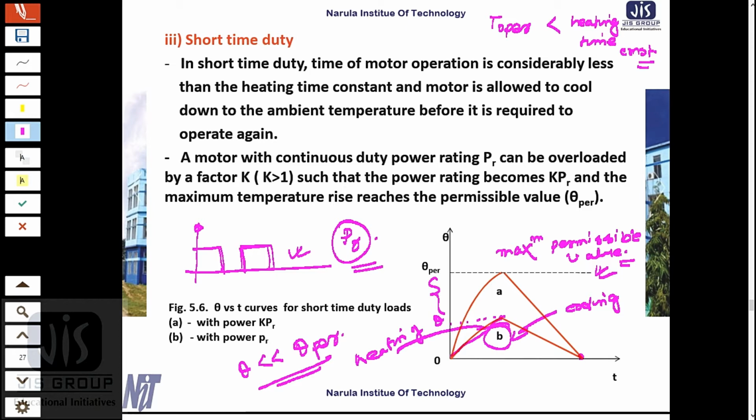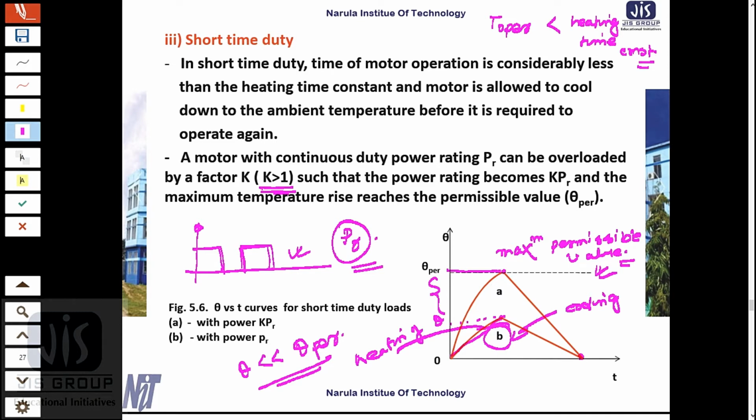The motor can be overloaded by a factor k, where k is greater than 1. This k value would be such that the maximum temperature rise just reaches the theta par value. It will not cross theta par, it will just reach the permissible value.